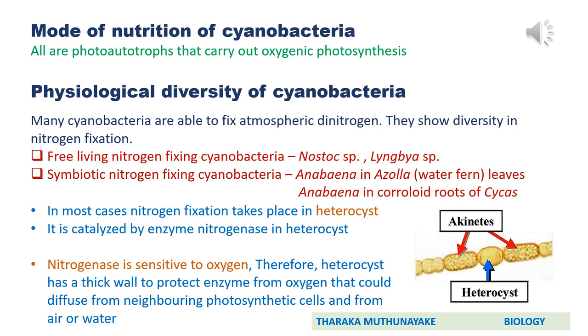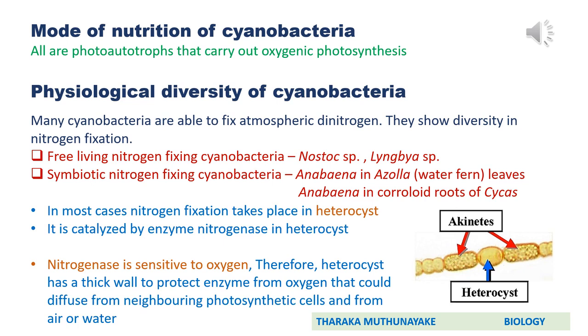In bacteria, what is the structure used in nitrogen fixation? They have nitrogen fixative membranes as convolutions of their cell membrane. But cyanobacteria possess a specialized cell called heterocyst for fixation of nitrogen. This nitrogen fixation is catalyzed by an enzyme called nitrogenase, which is found inside the heterocyst. Remember, nitrogenase enzyme is sensitive to oxygen.